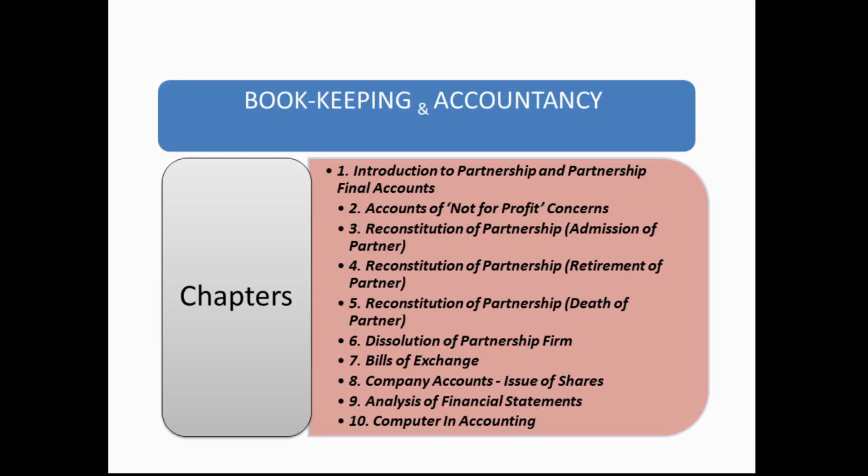First one is the introduction to the partnership and partnership final account. Second is the account for the not-for-profit concern. Third is the reconstitution of the partnership, admission of partner. Fourth is the reconstitution of the partnership, retirement of partner. Fifth is the reconstitution of the partnership, death of the partner. Sixth is the dissolution of the partnership firm.